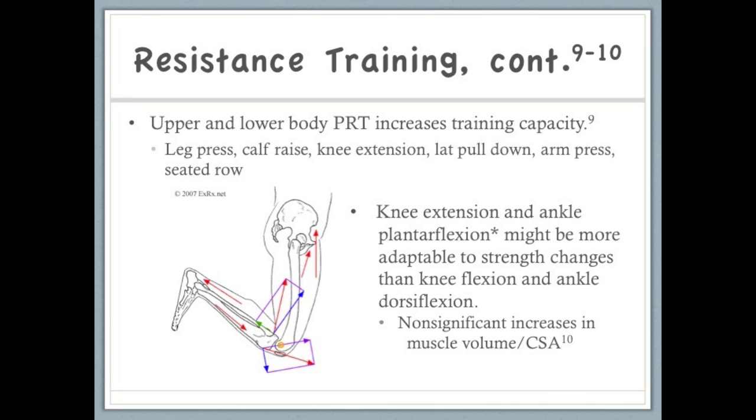One final study looking at resistance training for people with MS found significant improvements in knee extension and ankle plantar flexion strength, but non-significant changes to knee flexion and ankle dorsiflexion. Muscle volume and cross-sectional area were also non-significant. The results are mixed regarding the potential for improvements in knee flexion with strength training. It's possible that higher training loads for knee flexors and dorsiflexors are needed to see significant changes, or spasticity and other confounding factors might prevent the strength gains from being appropriately assessed.